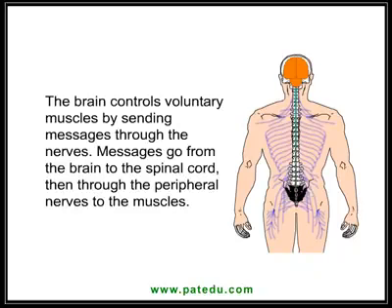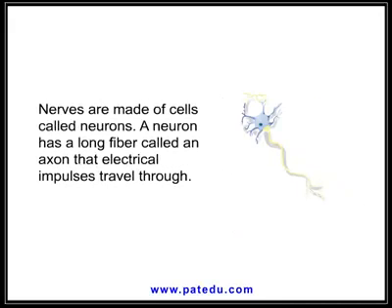The brain controls voluntary muscles by sending messages through the nerves. Messages go from the brain to the spinal cord, then through the peripheral nerves to the muscles. Nerves are made of cells called neurons. A neuron has a long fiber called an axon that electrical impulses travel through.